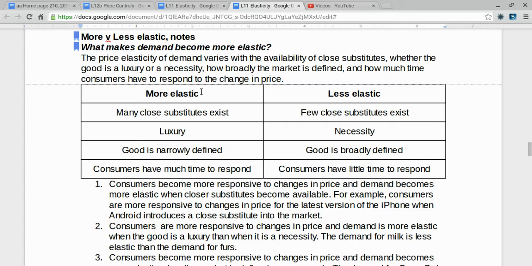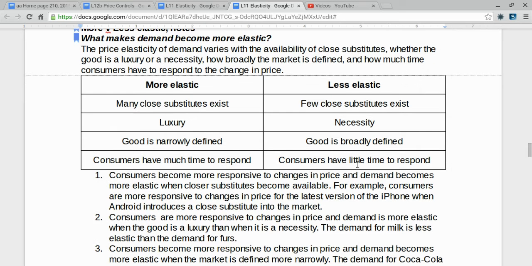It tends to be more elastic when many close substitutes exist, when it is a luxury good, when the good is narrowly defined, and when consumers have much time to respond to a change in price. Things that make it less elastic are when few close substitutes exist, when the good is a necessity, when the good is broadly defined, and when consumers have little time to respond. Let's talk about each of these in turn.